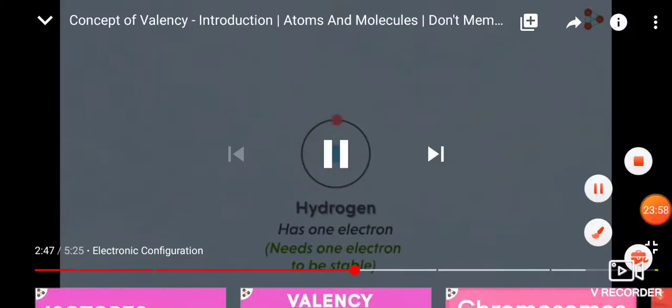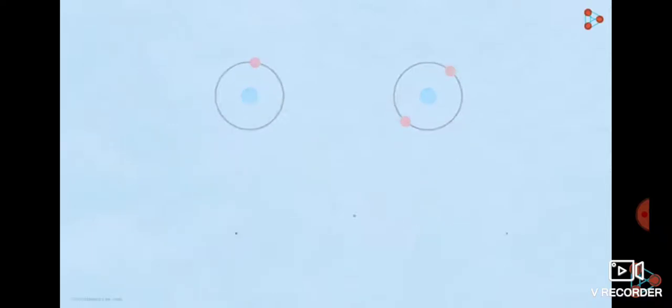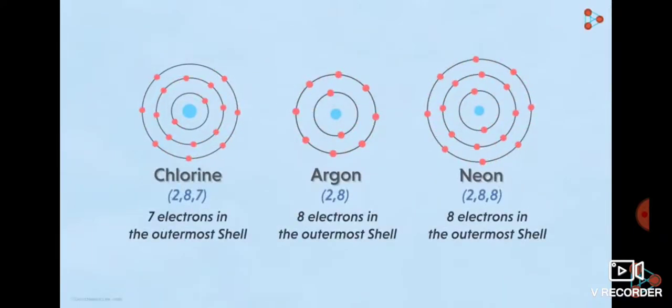If there is just one shell, like in the case of hydrogen or helium, then the atoms would want to have 2 electrons in it. That will be the outermost shell of the atom. This will help them achieve a stable state. Similarly, for all the other atoms having more than one shell, it's obvious that they will wish to have 8 electrons in their outermost shell.